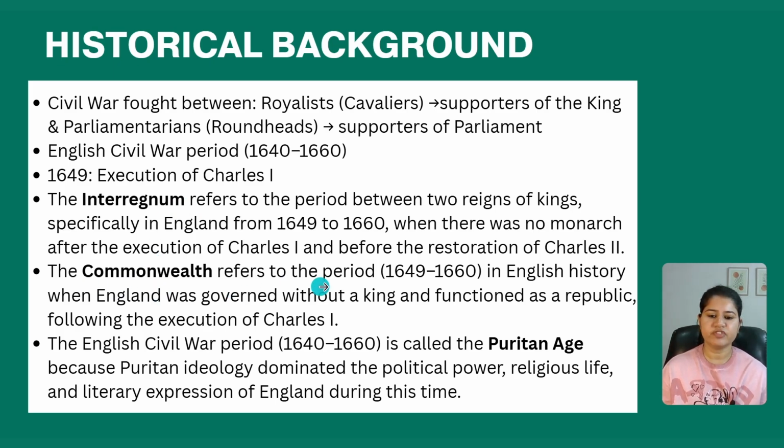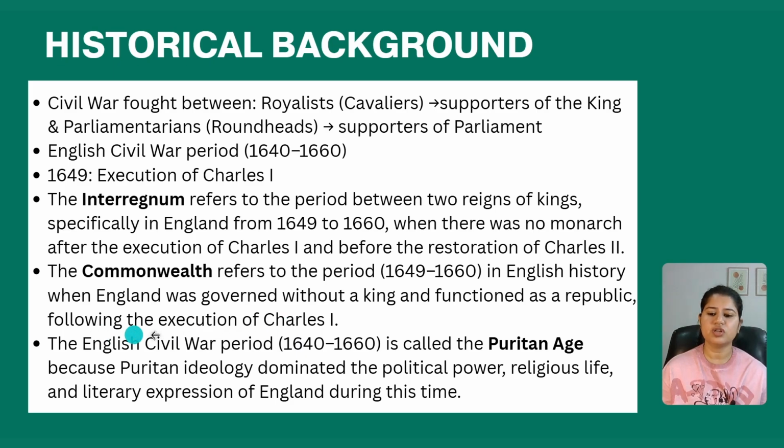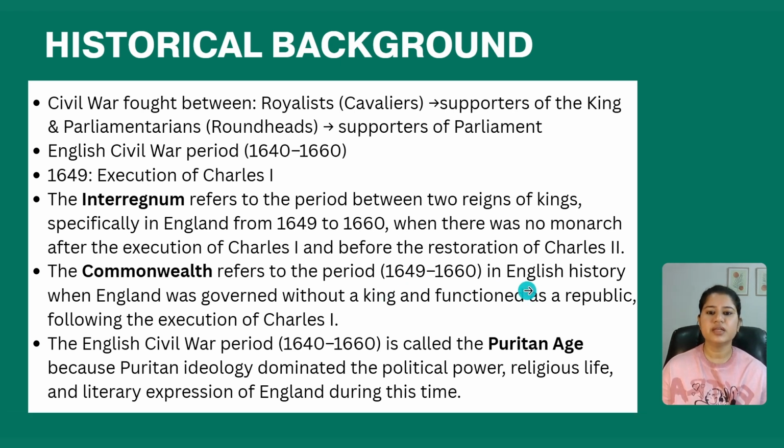The Commonwealth refers to the period in English history when England was governed without a king, and functioned as a republic following the execution of Charles I. Commonwealth का मतलब होता है for the republic. So Commonwealth refers to the period when England was without a king, because between 1649 to 1660 there was no monarch in England. That is why this period is also known as the Commonwealth period.